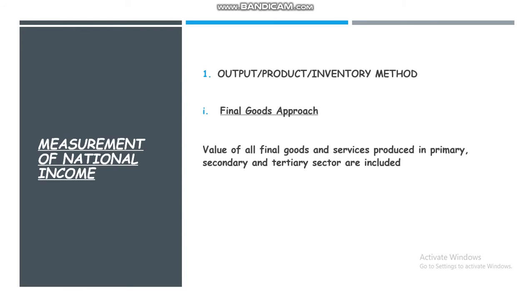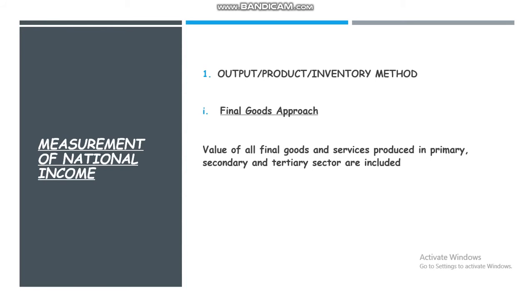Under this approach, the value of all final goods and services produced in the primary, secondary and tertiary sectors is included. The intermediary goods involved in the process of producing the final goods are ignored because the final value of the final goods and services includes the value of intermediary goods.